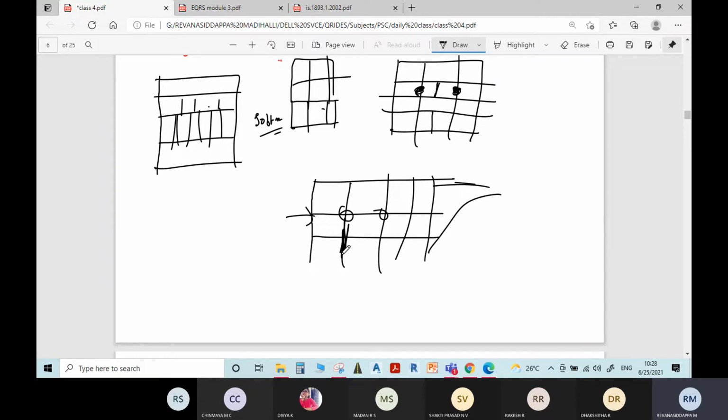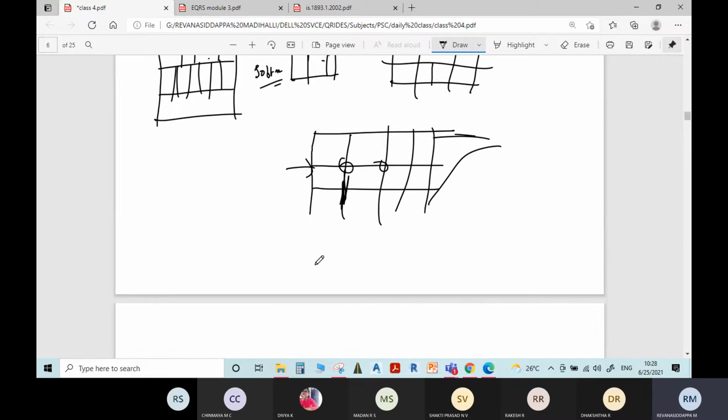Therefore, most of the time we will go for the strong column, weak beam concept. The role of the beam is just to transfer the load to the column.